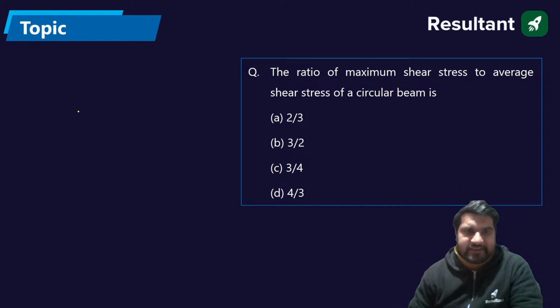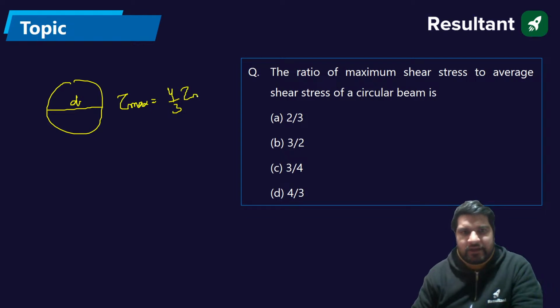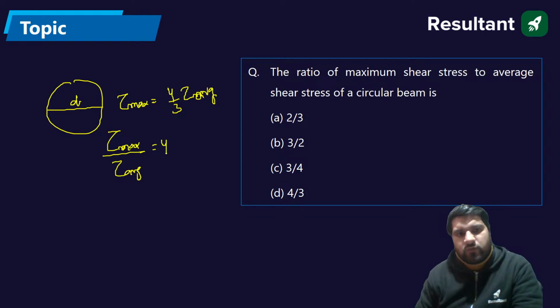I have the circular section here. Let the diameter be small d. In this case, tau max is nothing but 4 by 3 of tau average, that is 33% more than the average. And now I can write tau max by tau average equal to 4 by 3.